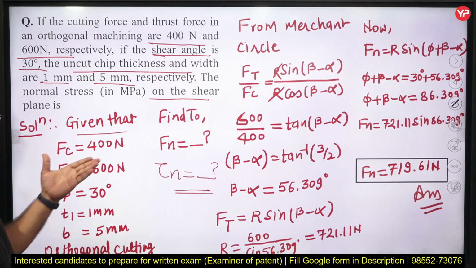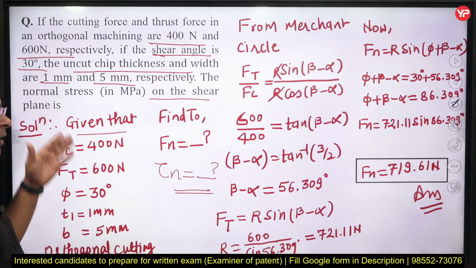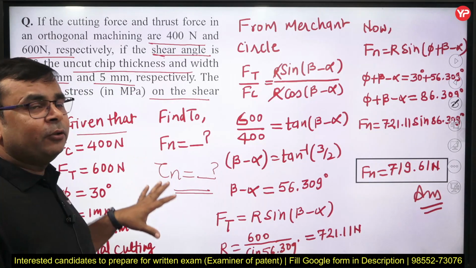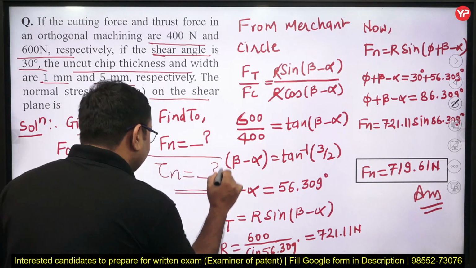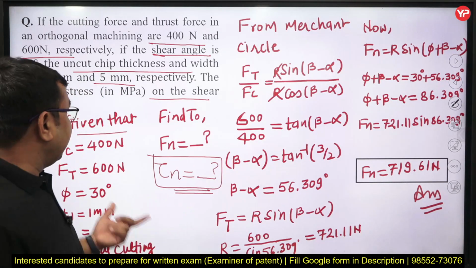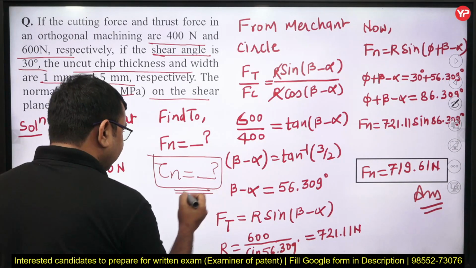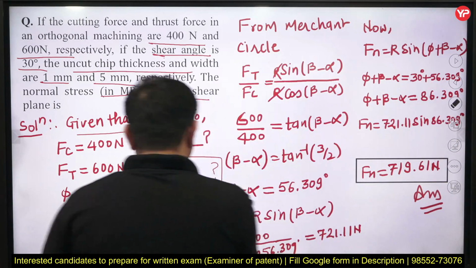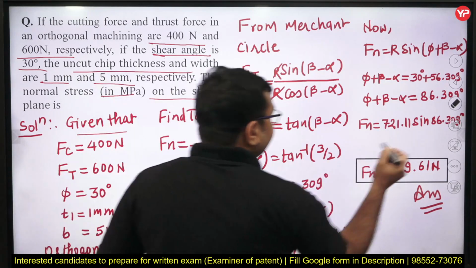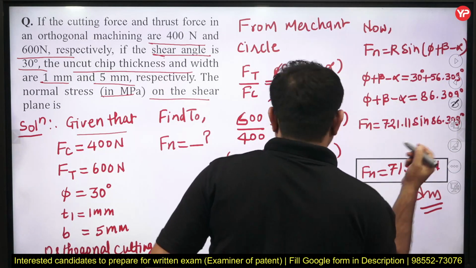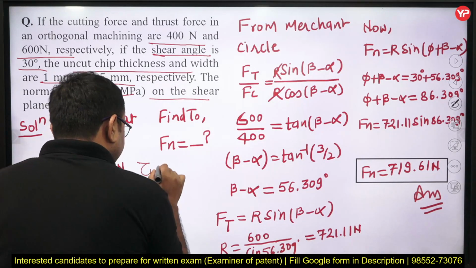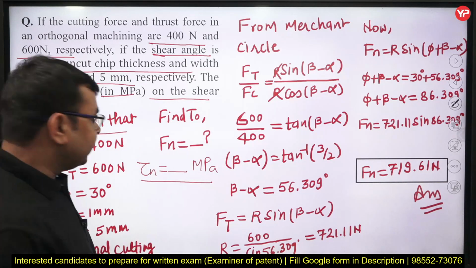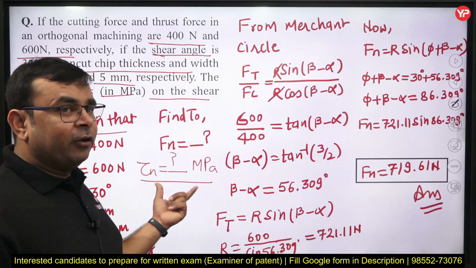Like this you can see FC is the cutting force, FT is the thrust force. This information is given here already, and now you need to write what you need to determine. So obviously you need to determine this force and this shear stress, with a suitable unit. You can see a unit is also mentioned here. So you just write that you need to determine shear stress with a unit, that is megapascal, yes or no? Correct, megapascal. So this is what we need to find out.